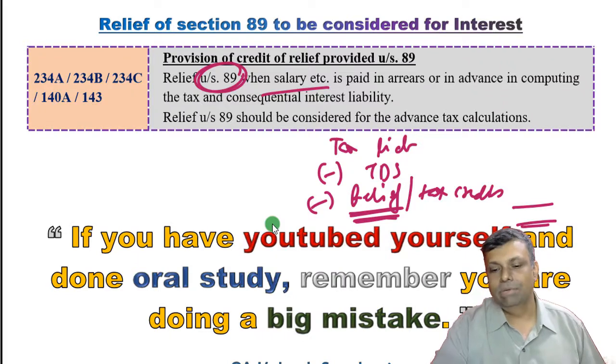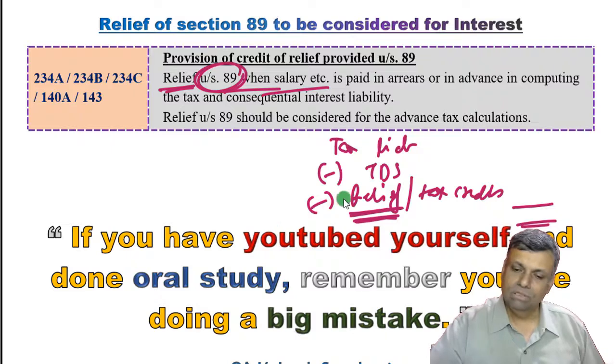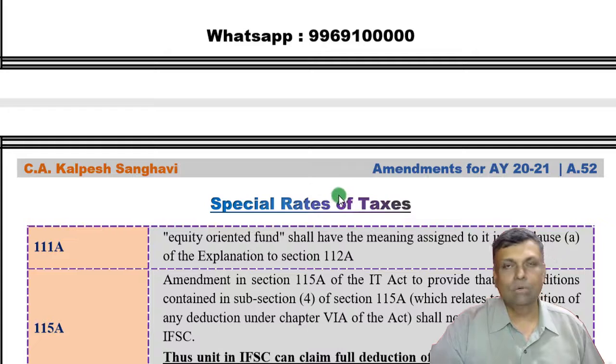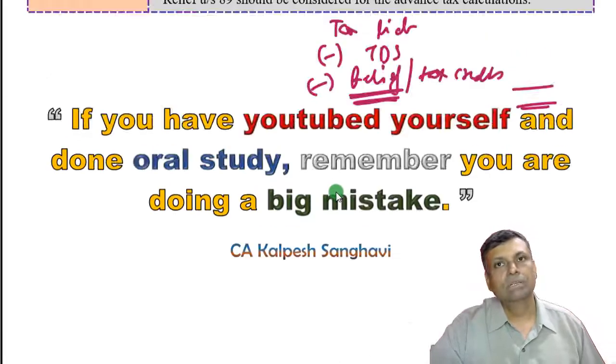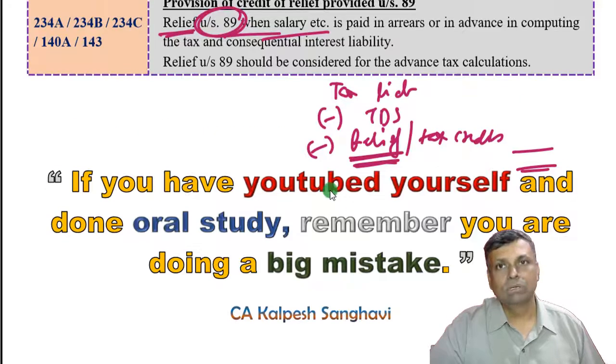So if you have this particular relief of section 89, then to that extent you do not have to pay advance tax, because it is something like a credit that you are anyway going to get in terms of the relief under section 89. In fact, it is more of a streamlining of the provision. So this relief is also eligible for the purpose of tax adjustment while doing the calculation with respect to the advance tax payments to the government.